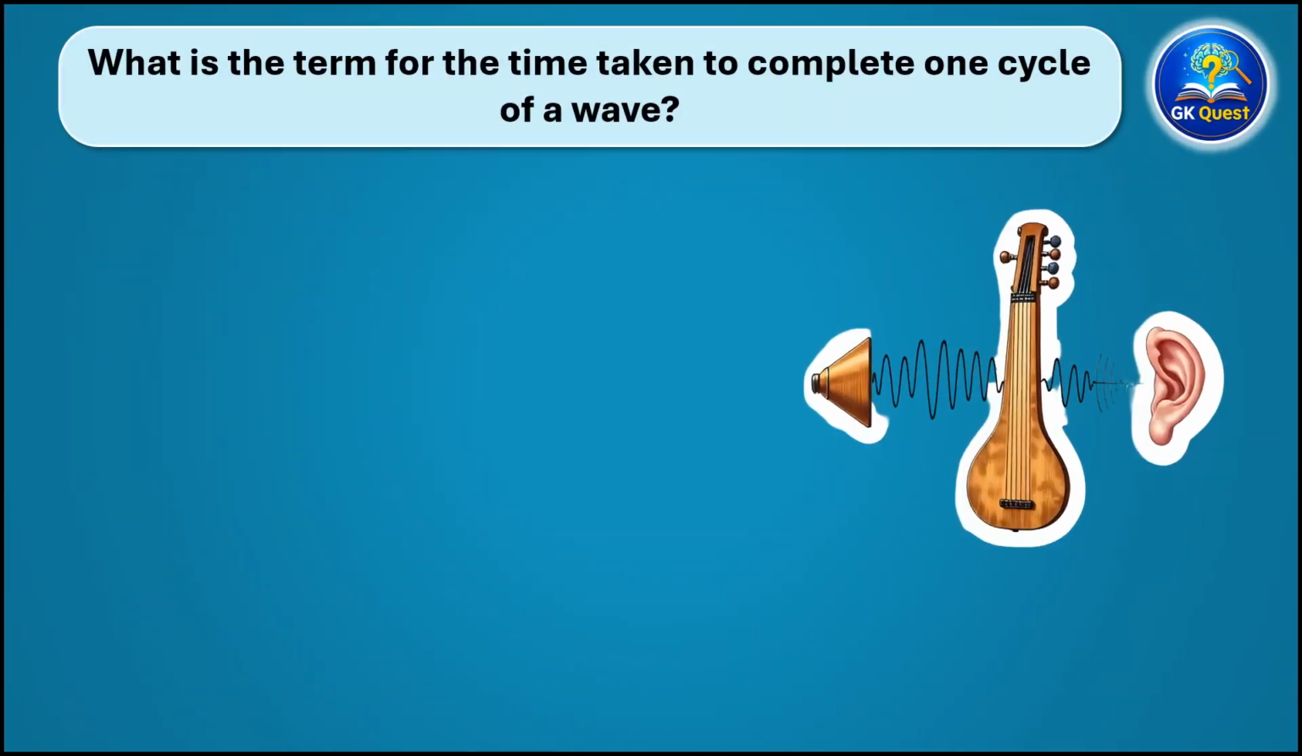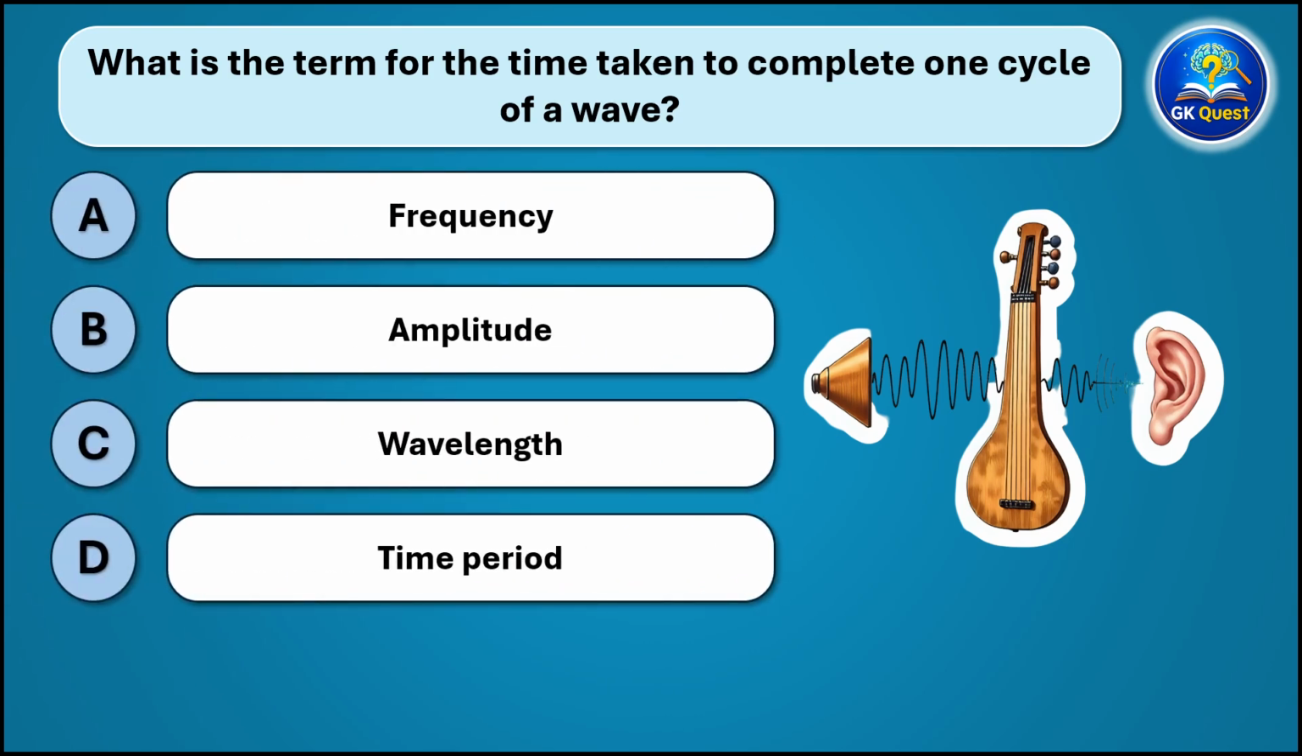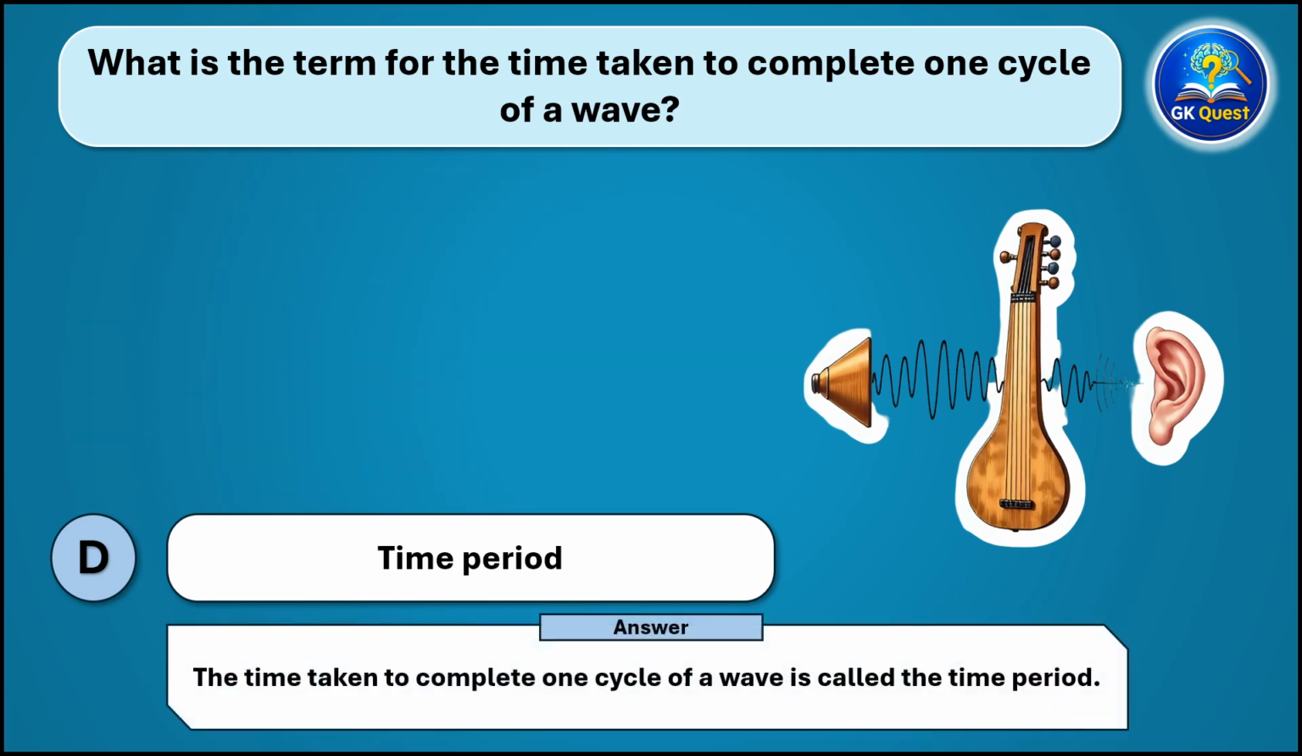What is the term for the time taken to complete one cycle of a wave? And the correct answer is the time taken to complete one cycle of a wave is called the time period.